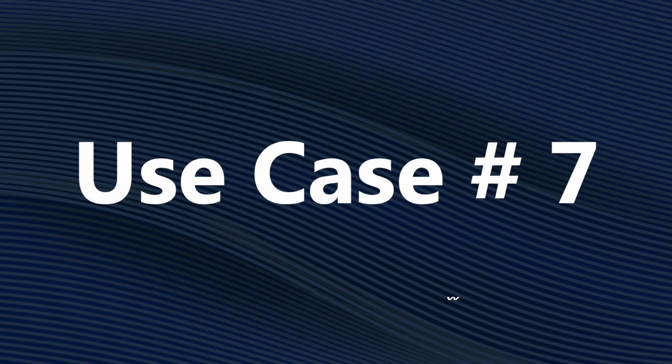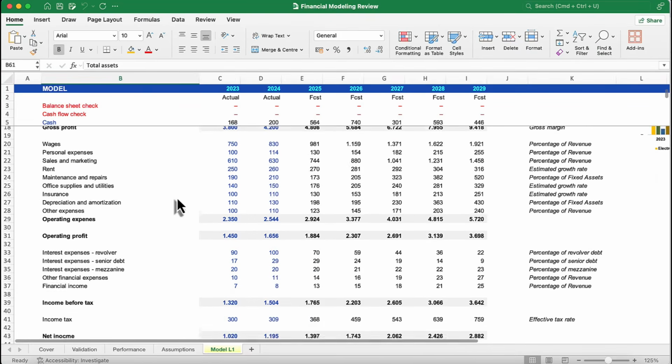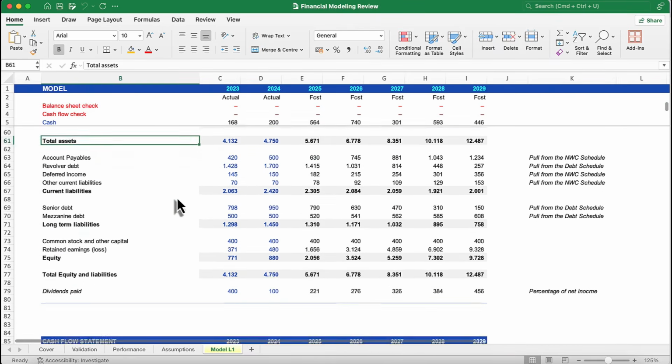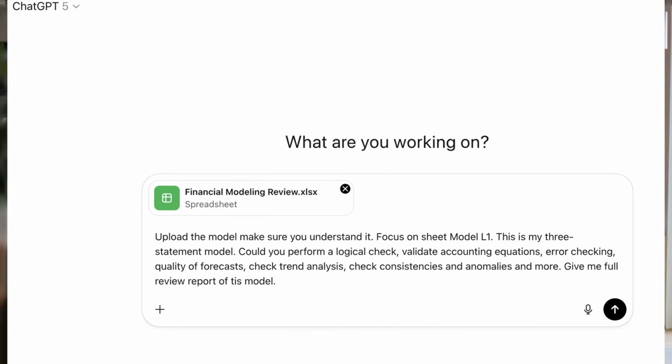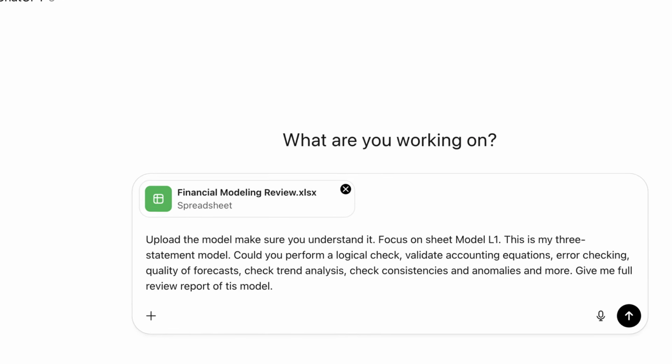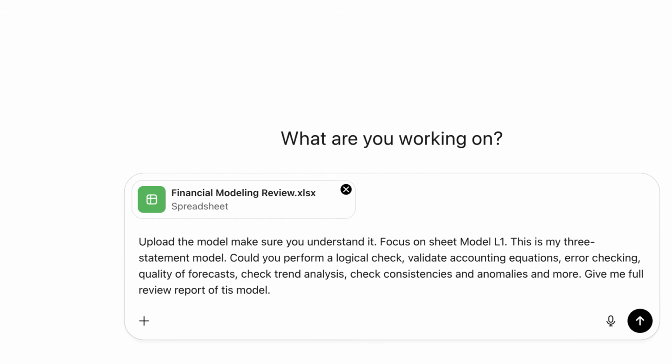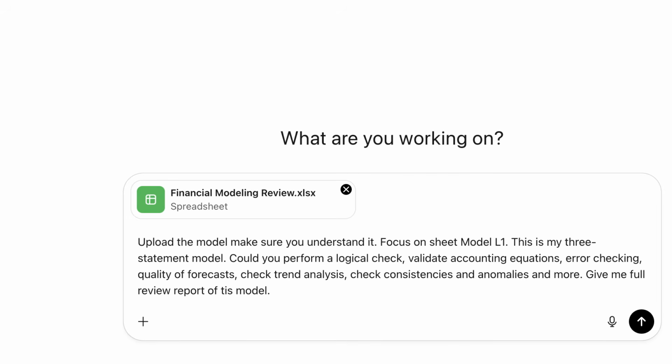Before you knock on your manager's door, you can now do one more thing. AI can help you perform an audit or review of your financial model. Upload the model into an AI tool and give it a good prompt. For example, ask it to perform a logical check, validate accounting equations, error checking, quality of forecasts, and more.